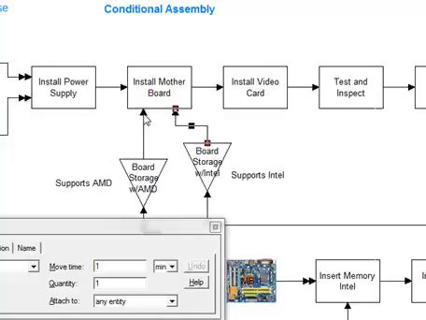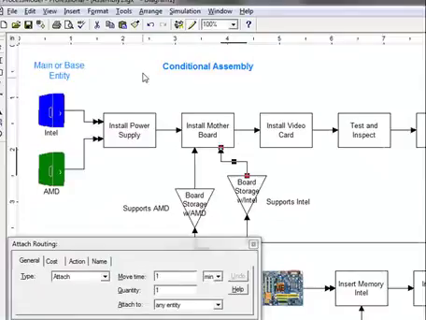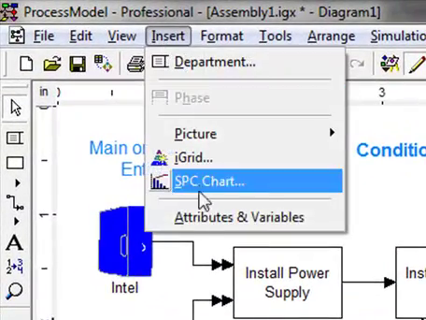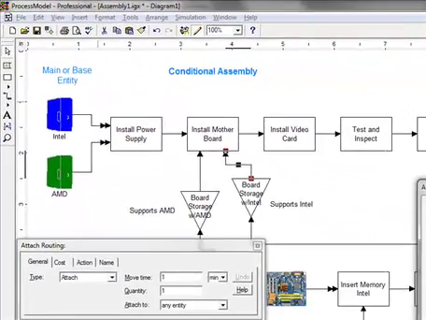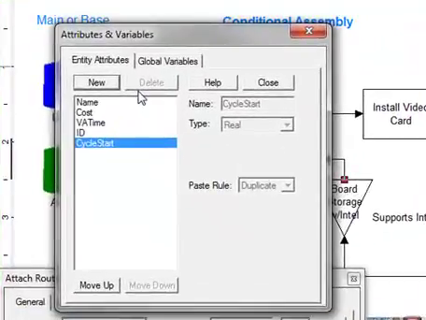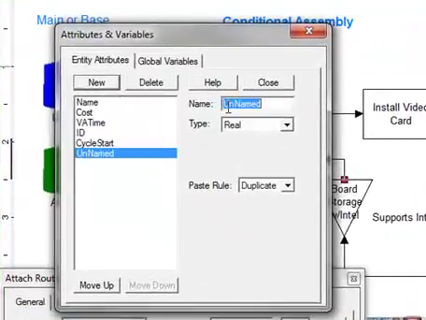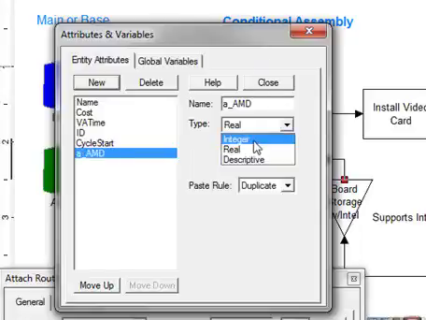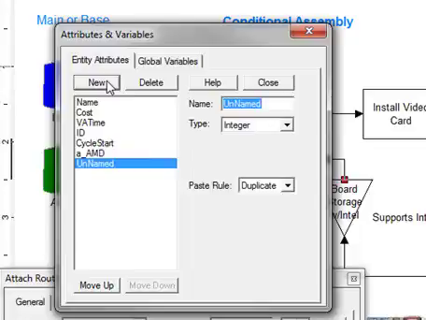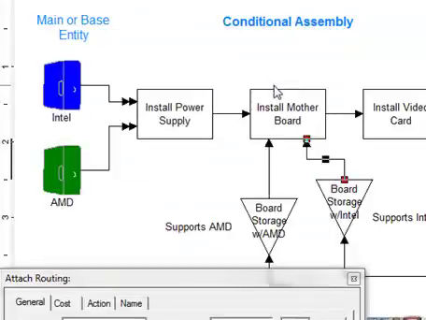So the second thing to do is to create attributes for each entity that will be assembled. To do that, go to the Insert menu, Attributes and Variables, go to the Entity Attributes tab, and hit the New button. We're going to put one in for AMD. We'll set its type to be an integer because we'll be assembling whole quantities. And we'll put in a second one for Intel. When those are done, go ahead and close out of that menu.